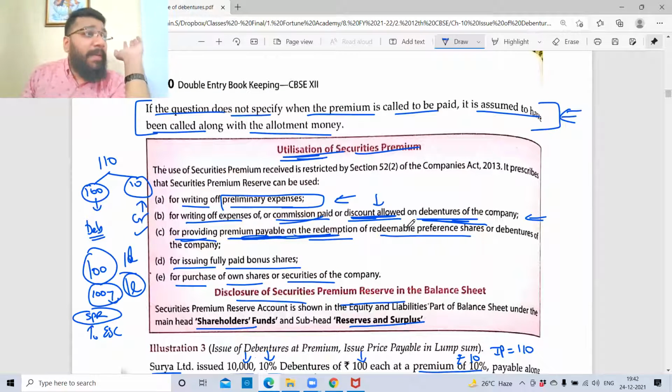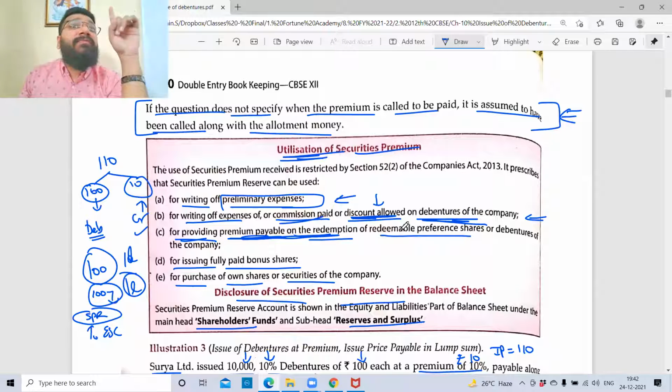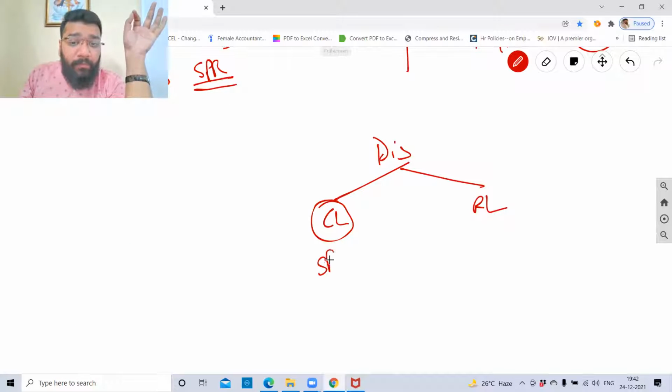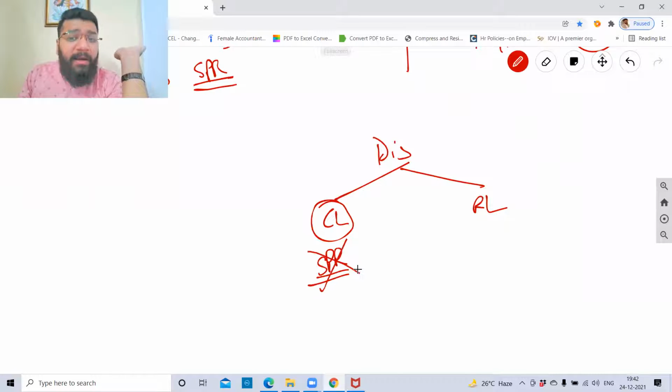This loss which is happening because of discount, I will have the first option to take it as a loss in the P&L. But if you don't want to do that, you can adjust against SPR. So if you're adjusting your discount against SPR, then it is a capital loss. If you don't have SPR, then the straightaway option is you have to take it to P&L. So you'll take this to P&L and record it as a revenue loss.